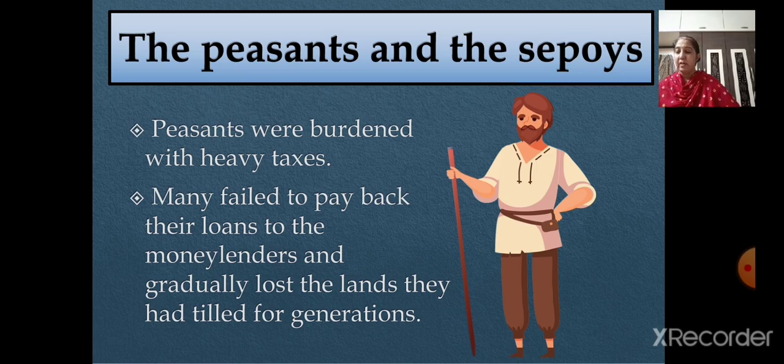So in the villages, peasants and zamindars were supposed to pay the high taxes, and also the strict method of revenue collection. So many of them were not able to pay back their loans to the money lenders, right? And then gradually they lost the lands they had tilled for generations. This is what we have seen, how the peasants were affected because of these policies.